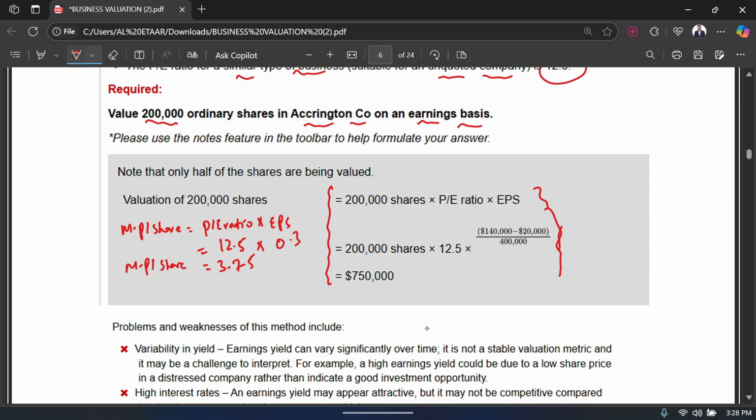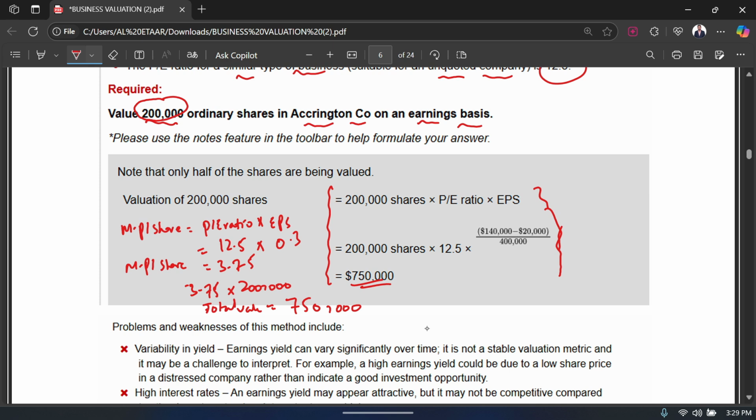You can see this is the same way that we have learned, nothing new. Now I'm going to multiply this 3.75 with the number of shares to get the total value. And how many shares did we have to value? 200,000. So I'm going to multiply 3.75 into 200,000, and that gives me a value of 750,000. So that's the total value. You can see this is the same value that they're also getting over here, right? So we did the calculation according to our method.